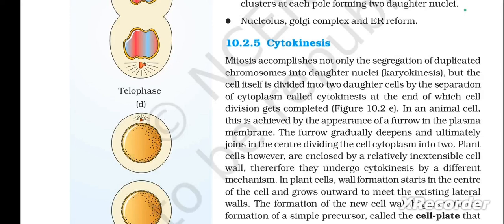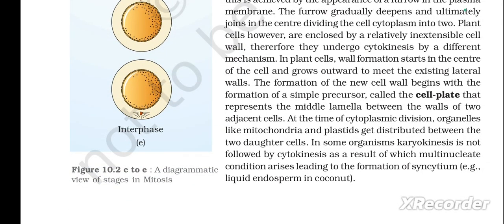Plant cells, however, are enclosed by a relatively inextensible cell wall. Therefore, they undergo cytokinesis by a different mechanism. In plant cells, wall formation starts in the center of the cell and grows outward to meet the existing lateral walls. The formation of the new cell wall begins with the formation of a simple precursor called the cell plate that represents the middle lamella between the walls of two adjacent cells. At the time of cytoplasmic division, organelles like mitochondria and plastids get distributed between the two daughter cells.